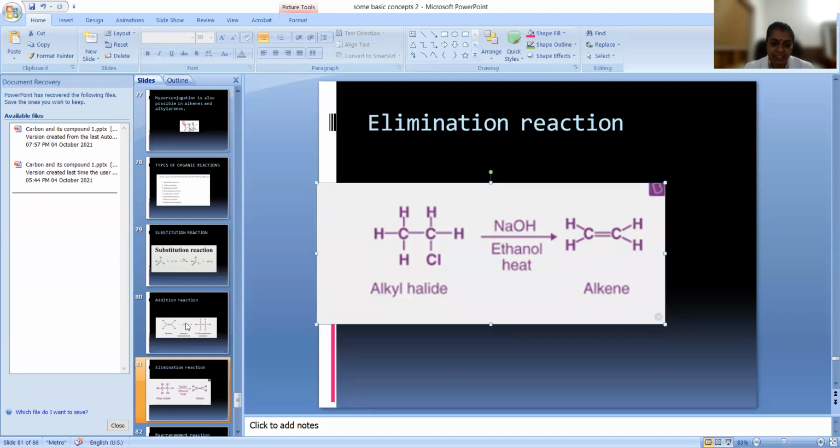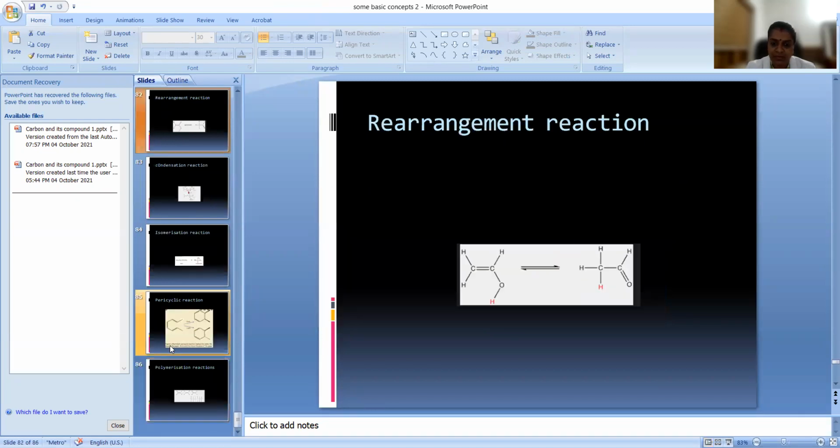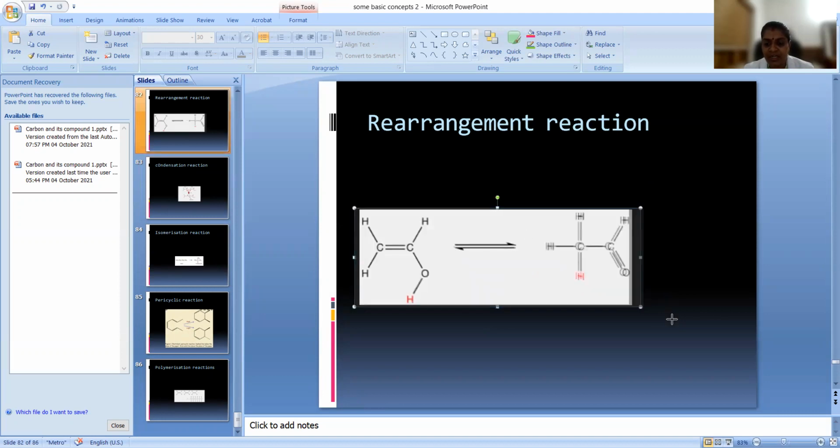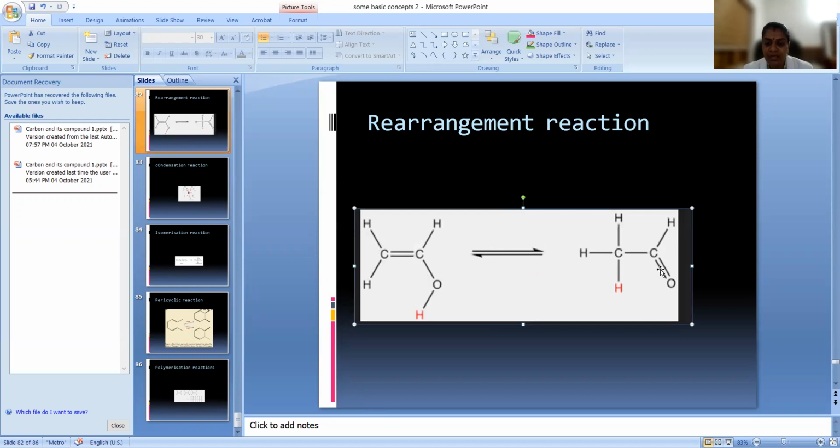Now, the next type of reaction is rearrangement reaction. From the name itself, we can easily understand that only a rearrangement of atoms takes place. So what is happening? This hydrogen will be shifting to this oxygen atom. The double bond will be moving towards this and it will get a negative charge, and this bond will break and add up here. That is why this may convert into this and this may convert into this. So that is called a rearrangement reaction.